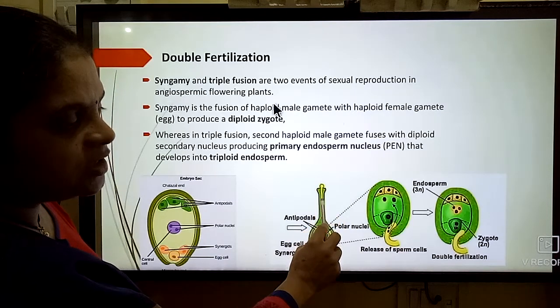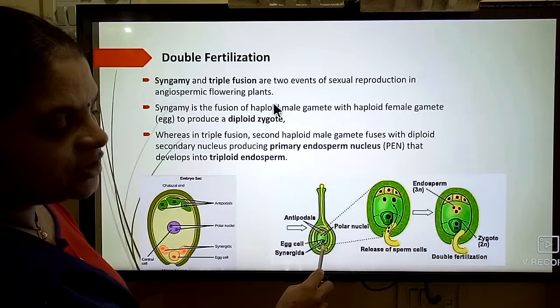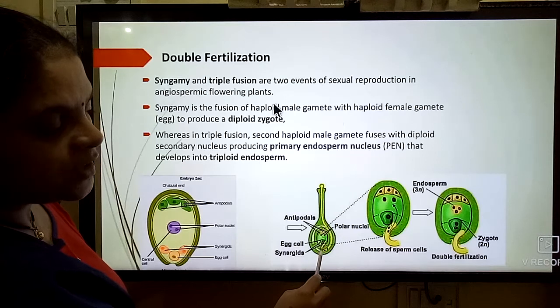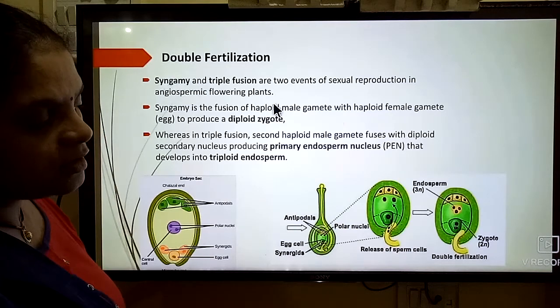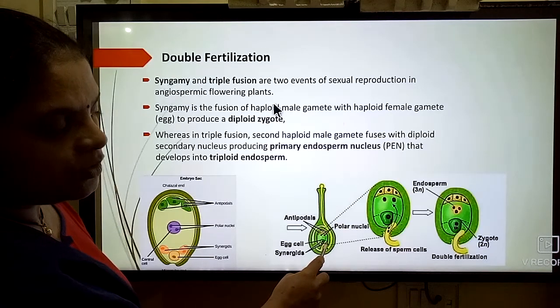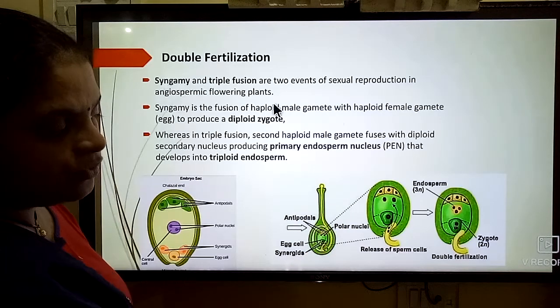The pollen grain releases a pollen tube that enters the ovule, penetrating the embryo sac. It enters inside the embryo sac of the ovule.